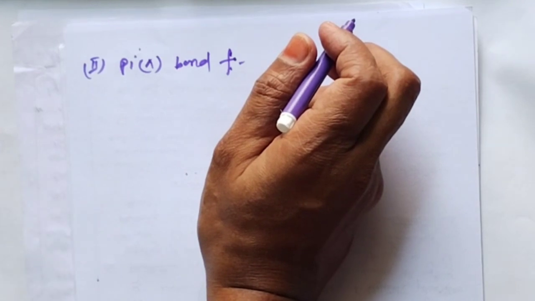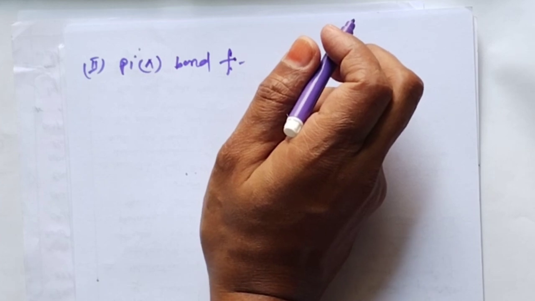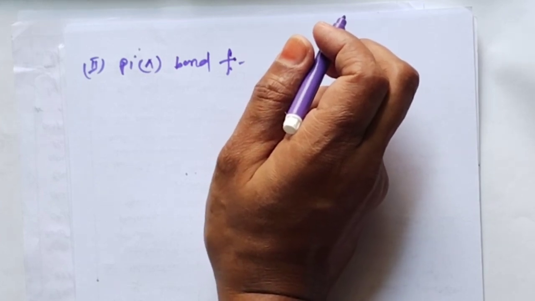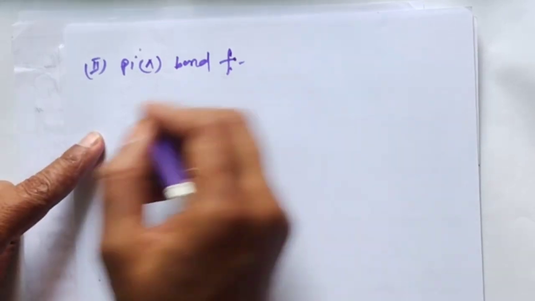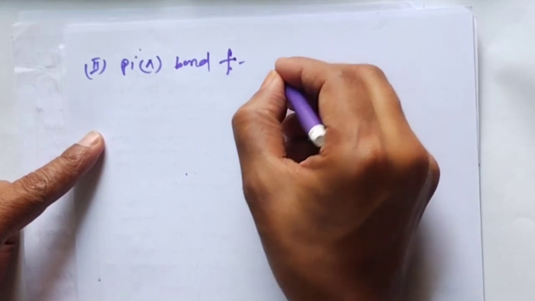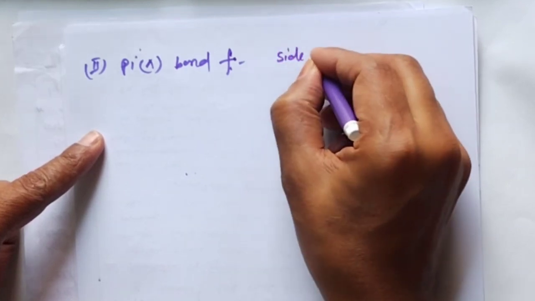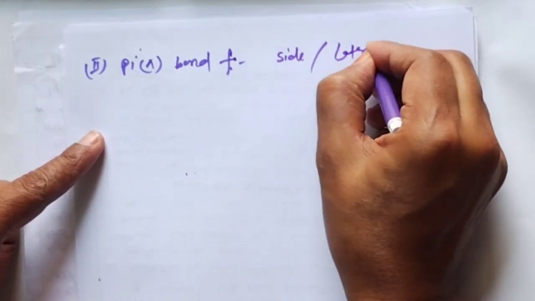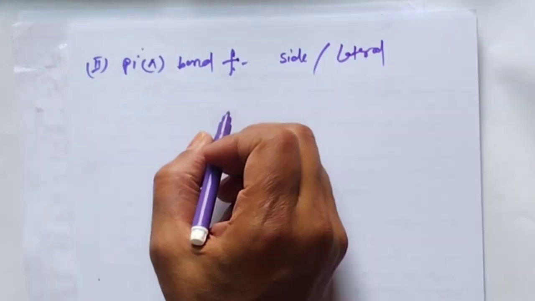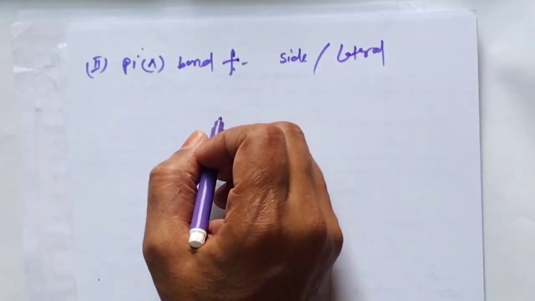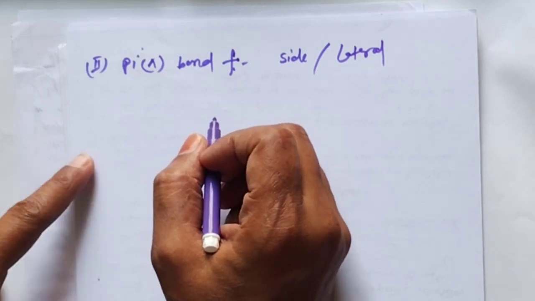This type of covalent bond is formed by the side-wise overlapping of the half-filled atomic orbitals of bonding atoms. Such type of overlap is known as side-wise or lateral overlap. This type of overlap is possible when their axes remain parallel to each other and perpendicular to the internuclear axis.